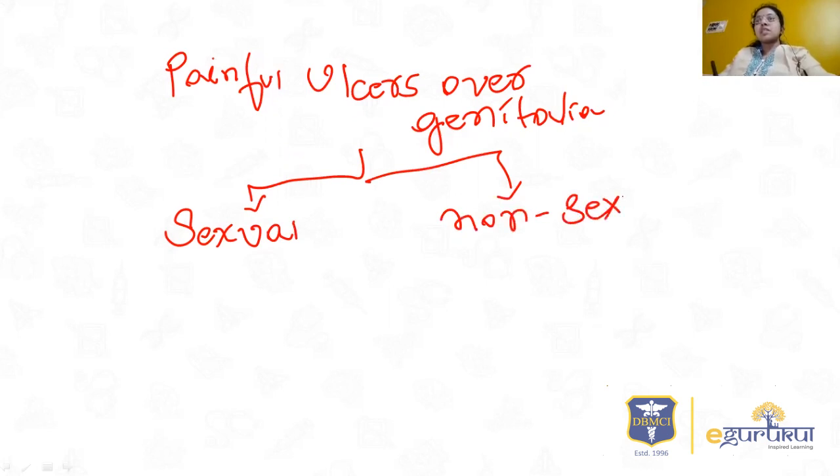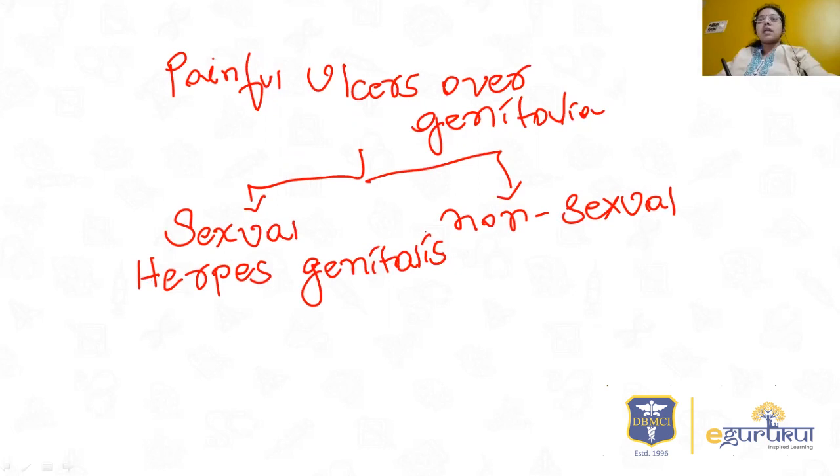For sexually transmitted infection, the most common cause is herpes genitalis, which is caused by herpes simplex virus. And one more is chancroid, which is caused by Haemophilus ducreyi.